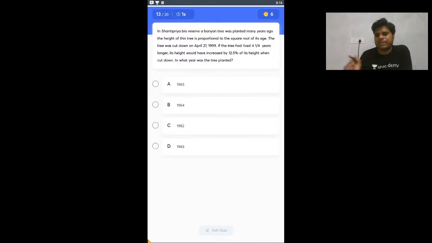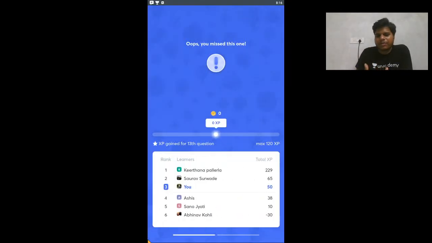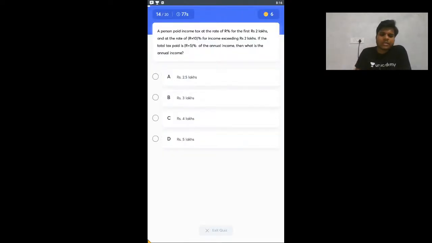So if you know 12.5 is 1 by 8, it can be helpful instead of using 1.125. That's why I told you that you must know all these kinds of things. You have a lot of time to prepare; right now it may not be possible, but if you start 6 months before, you have enough time. You must know 2 or 3 methods if they exist for some kind of question. In the previous question, if you just apply 12.5 percent, that is going to be a little difficult. If you apply 1 plus 1 by 8, that is 9 by 8, it is very simple to solve the question. I hope you are getting my idea of what I'm trying to say here.